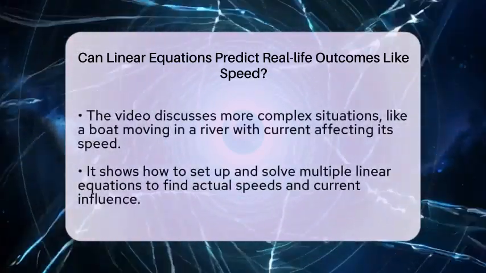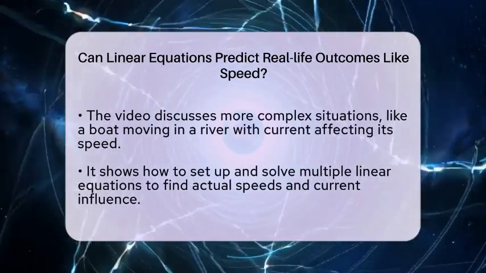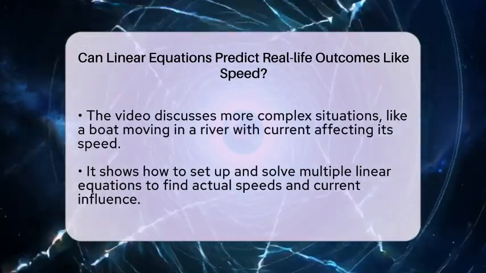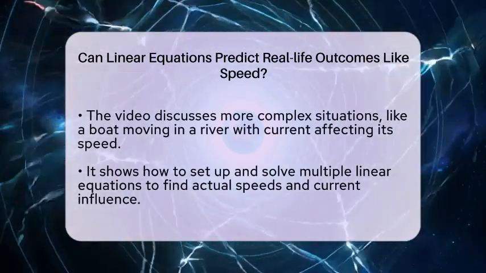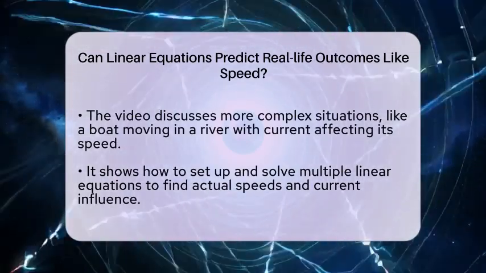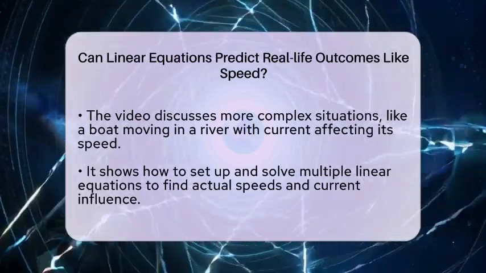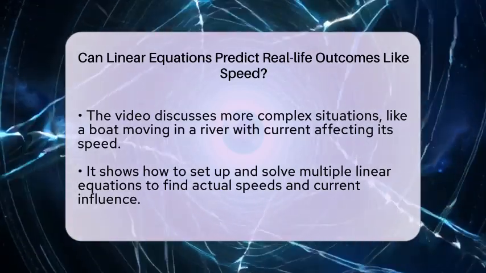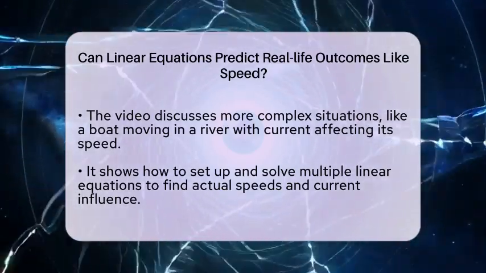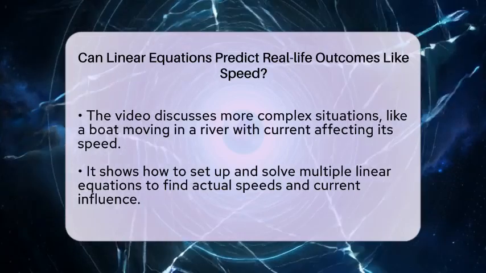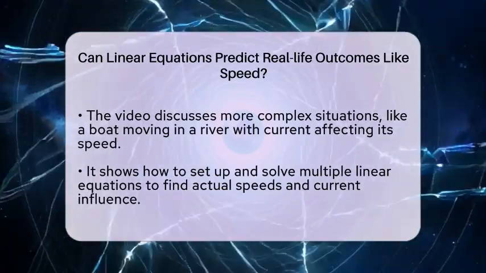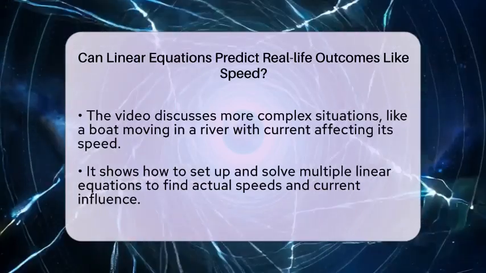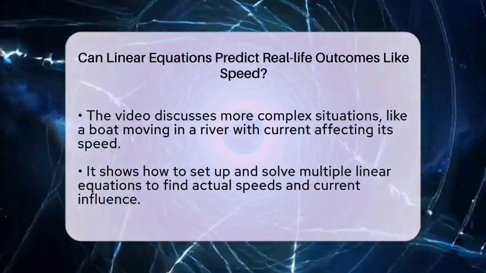Imagine a boat moving in a river. Its speed in still water might be 50 miles per hour, but the current adds or subtracts from that speed depending on whether it's going downstream or upstream. If the current flows at 10 miles per hour, then downstream the boat's speed is 60 miles per hour, and upstream it's 40 miles per hour. By setting up two linear equations, one for downstream and one for upstream, and knowing the distances and times, you can solve for the boat's actual speed and the current speed.